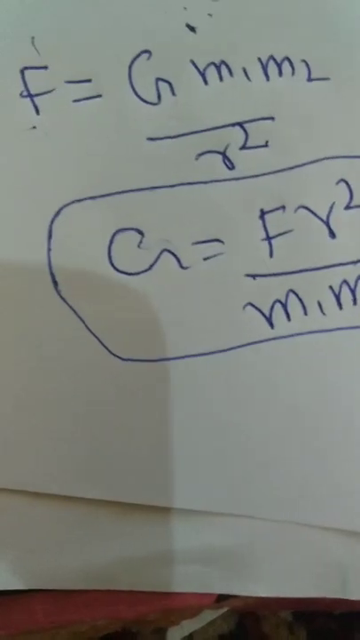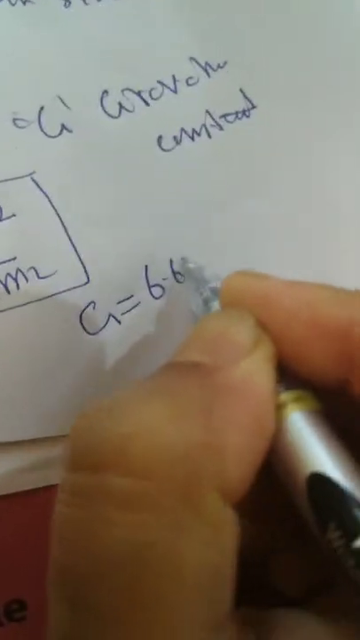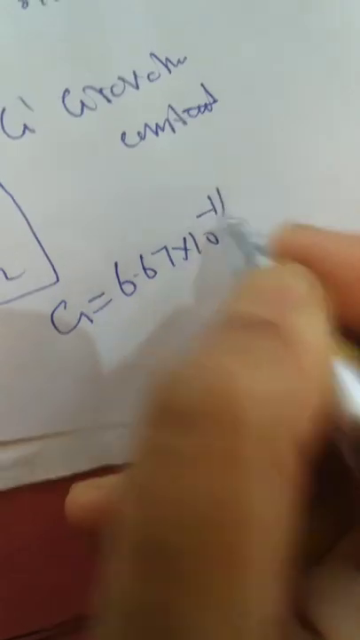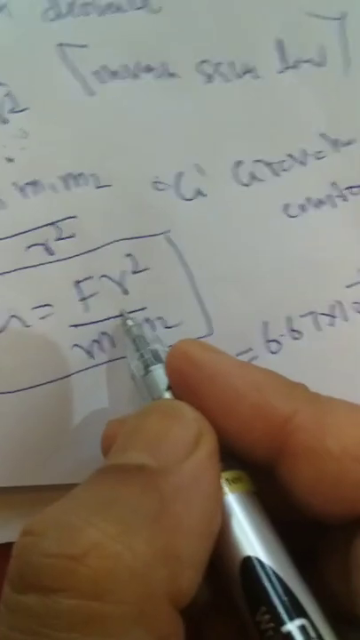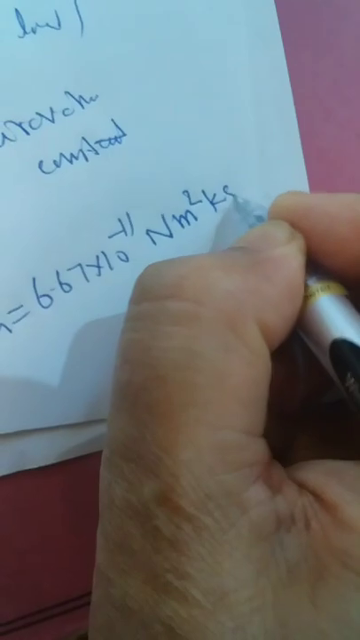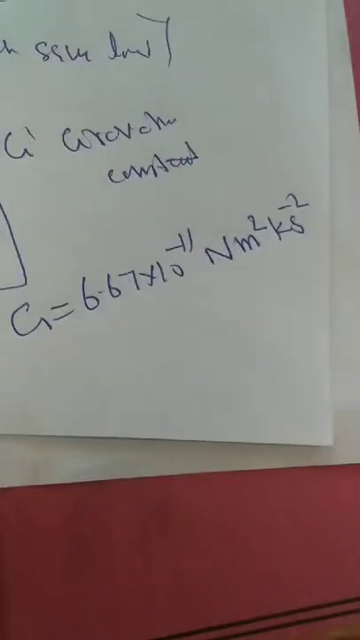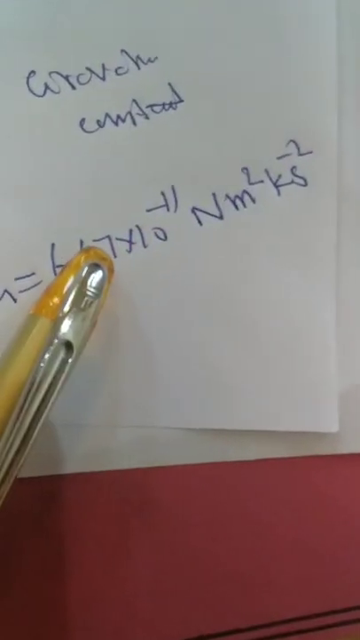Practically, when he calculated the value, he got a certain value of G. He calculated it as 6.67 times 10 raised to the power minus 11. What is the unit? G is equal to force measured in Newton, distance measured in meter, so Newton meter square, and mass measured in kg, per kg square. So G is 6.67 multiplied by 10 raised to the power minus 11 Newton meter square per kg square.